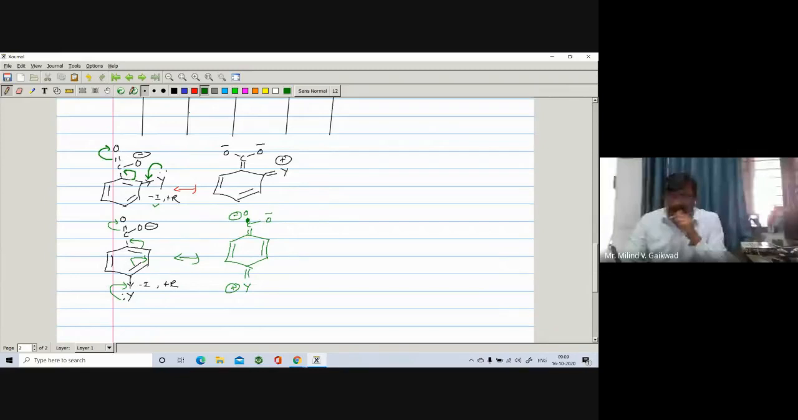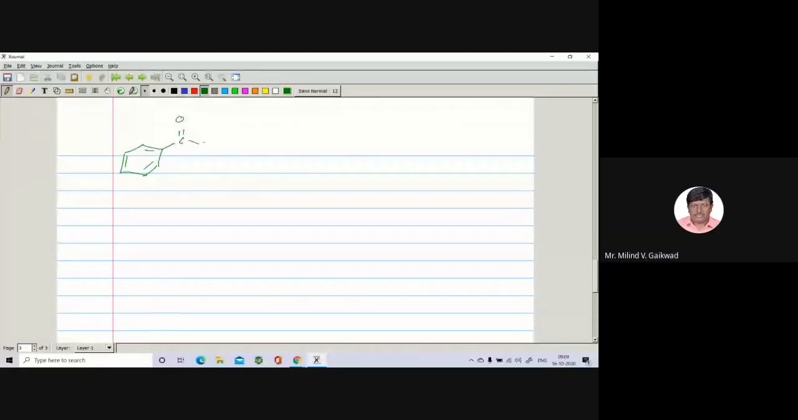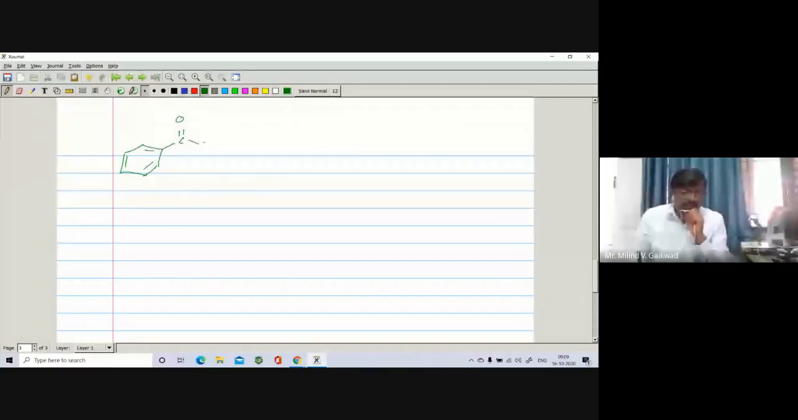Now, next example, suppose you are having salicylic acid. We have seen it is your benzoic acid. Here is a pi bond and pi bond, and here is your C double bond O and O and H, and here is your O and H. It is called orthohydroxy benzoic acid. It is also called as salicylic acid.